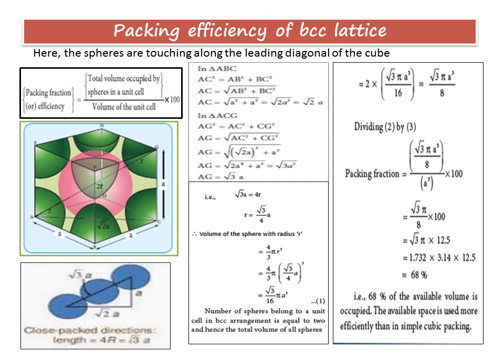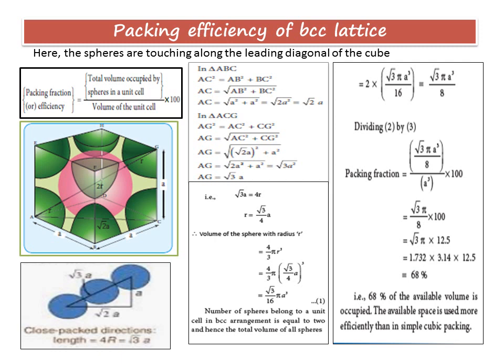Now you take the body diagonal triangle ACG. In triangle ACG, you can see that AG square will be equal to AC square plus CG square, or AG is equal to square root of AC square plus CG square. And already we know that we calculated AC to be root 2 a. So you substitute here, AG will be equal to square root of (root 2 a) the whole square plus a square, that is CG value. When you simplify, you get root 3 a.